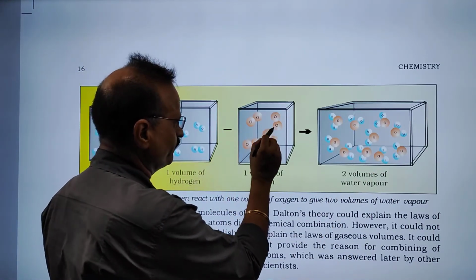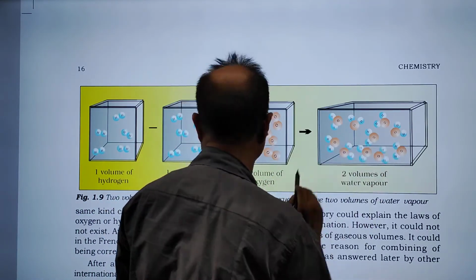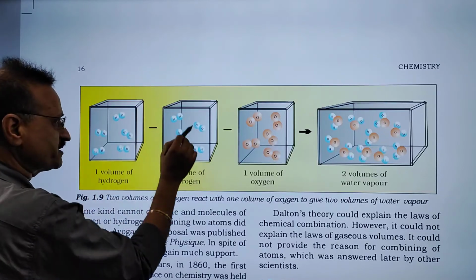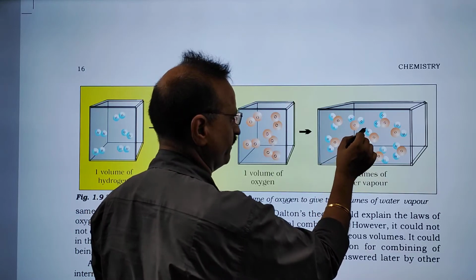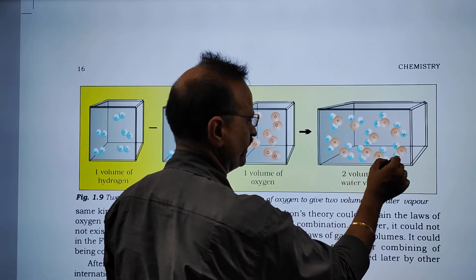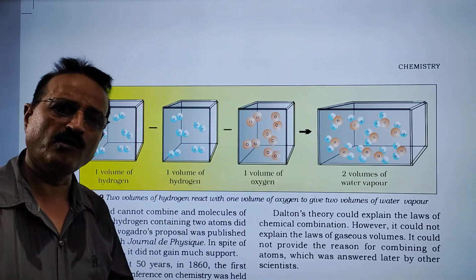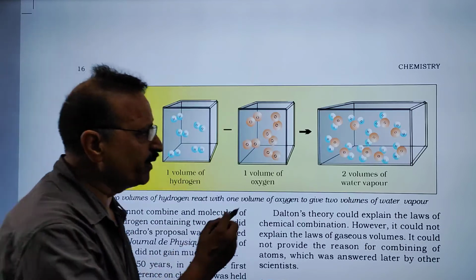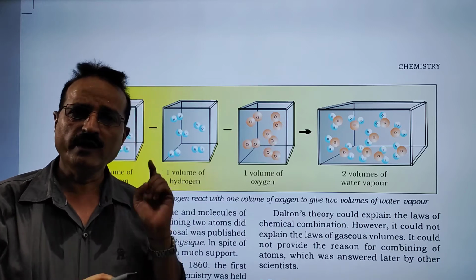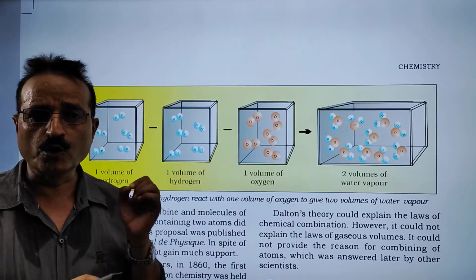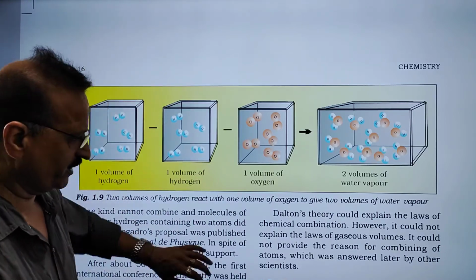10 oxygen, 1, 2, 3, 4, 5, 6, 7, 8, 9, 10. 10 plus 10, 20 hydrogen, 1, 2, 3, up to 20. So you can see all the hydrogens present, all the oxygens present, but the total number of molecules is 10. So 5 molecules equal 1 volume. So total 10 molecules must be 2 volumes. Now it is clear.